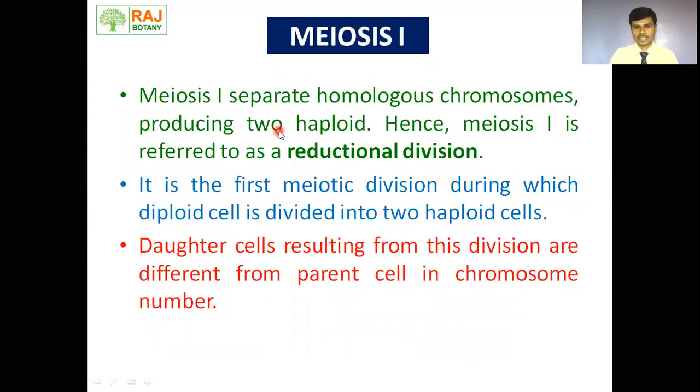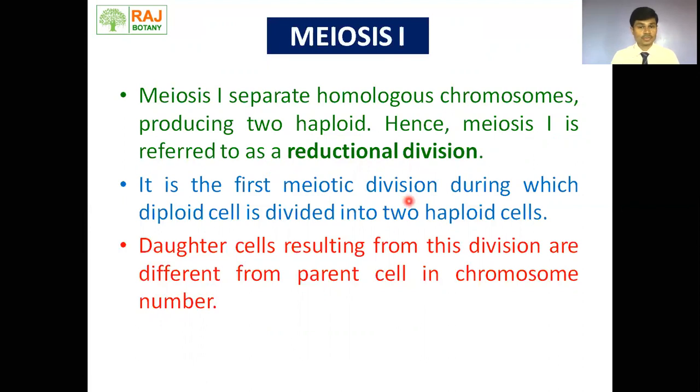Meiosis first separates the homologous chromosomes. We will discuss more detail about the homologous chromosomes in the next slide. Homologous chromosomes are separated, which produces two haploid cells. Hence, meiosis first is referred to as reductional division. We have discussed it earlier. Meiosis first is the first meiotic division.